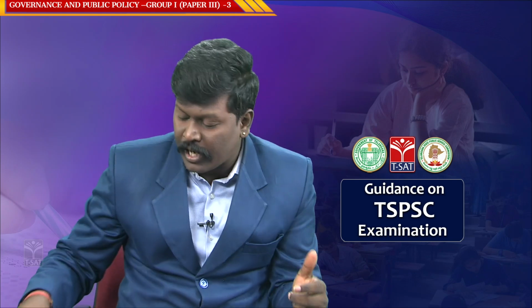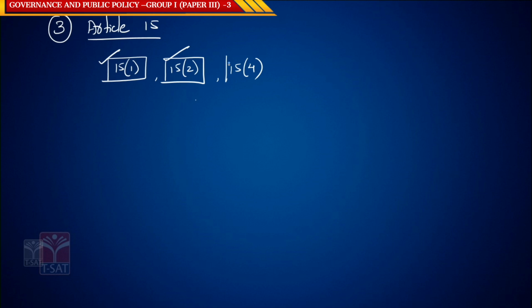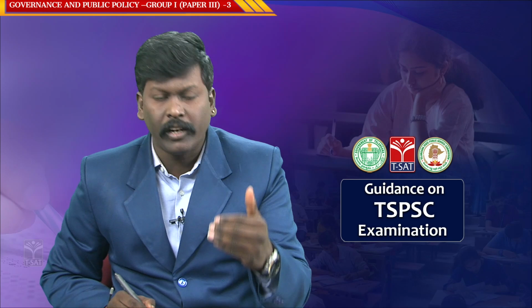The next important provision with respect to Article 15 is clause 4. Now 15 clause 4 is not part of the original constitution. It was added by the First Constitutional Amendment Act of 1951. Now what is this 15 clause 4?